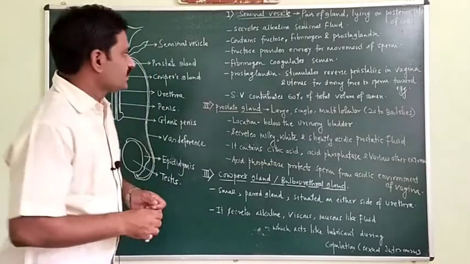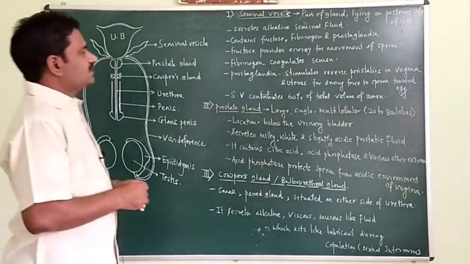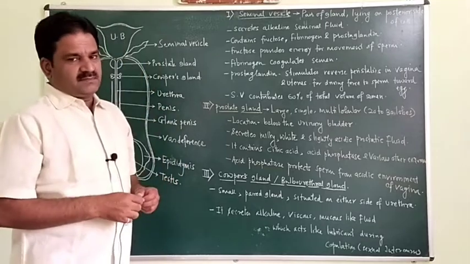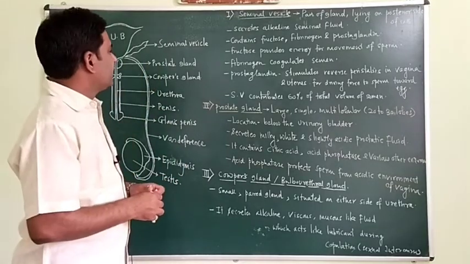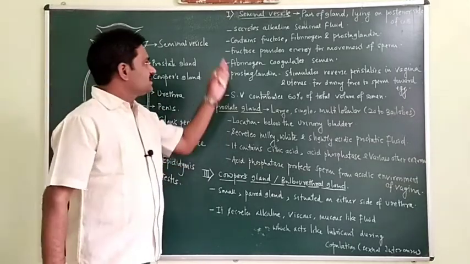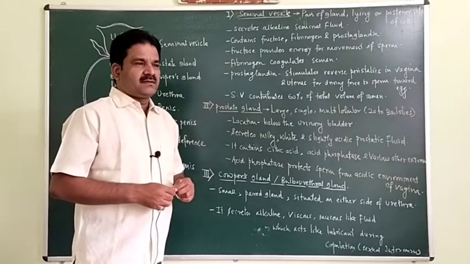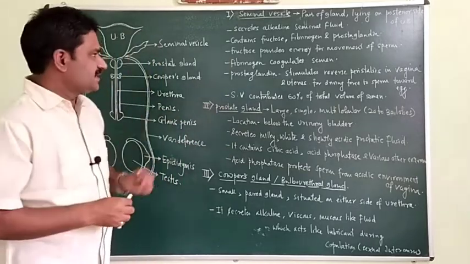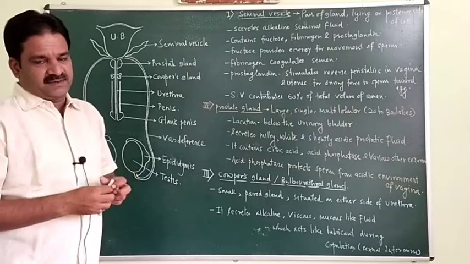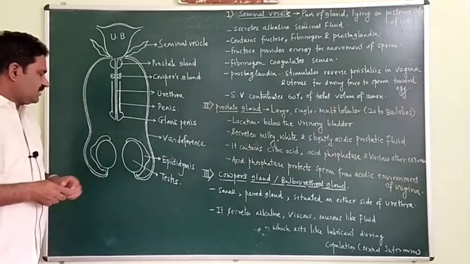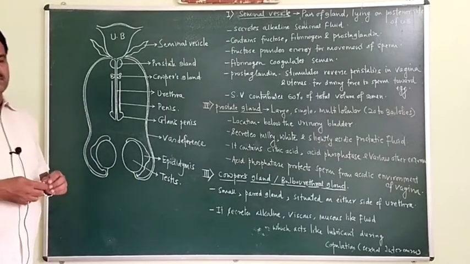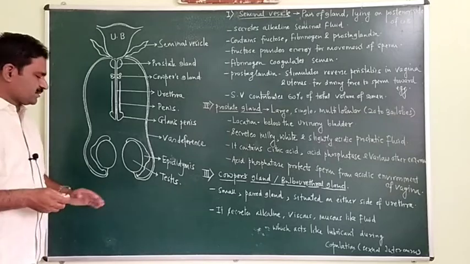Hello students, today we will study the glands which are associated with the male reproductive system. These glands are called the male accessory glands. Last time we saw the introduction of the male reproductive system.